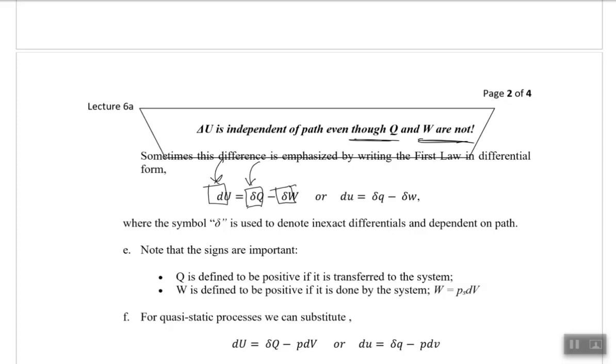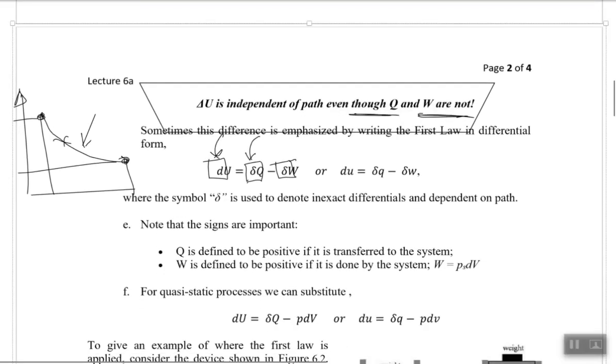So let me clear it out. Let's say we did define previously an expansion from state 1 to state 2, changing from volume V1 to V2 and pressure P1 to P2, and I'm doing an isothermal process. To find the work done under the curve, I would divide this path into very small steps.